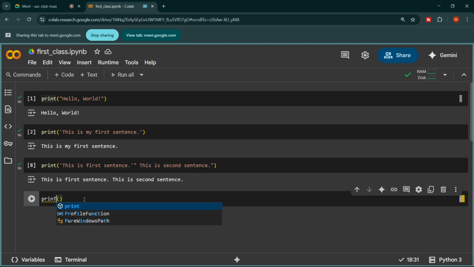So now Python will understand that it has to show the whole sentence and also the print word in single quotation mark, right? So let me execute the cell.